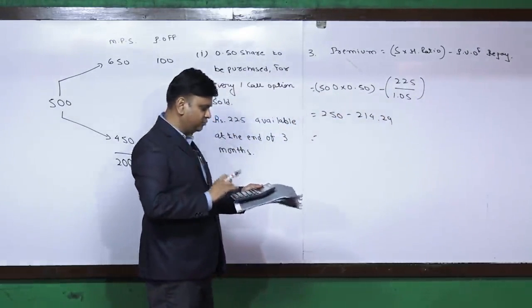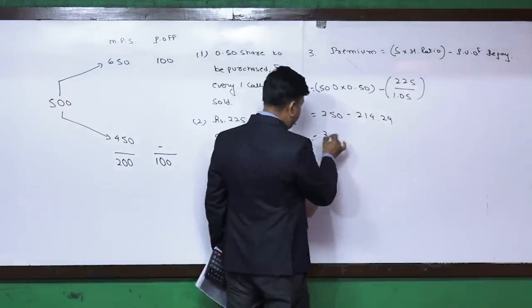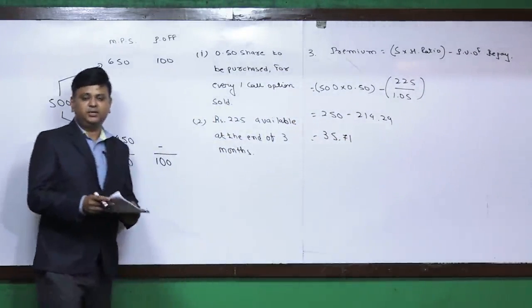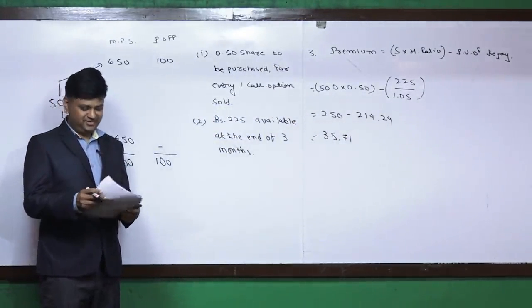It is subtracted from 250, so the premium amount is 35.71. This is how we have to calculate the premium in the third question.